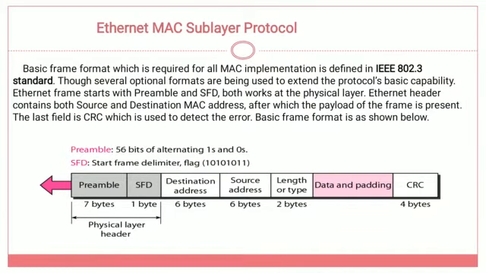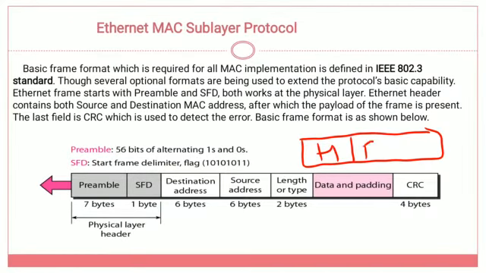Normally from data link layer to physical layer, the data is in the format of header and data. So from data link layer to physical layer, the data is given in the format of header plus data.